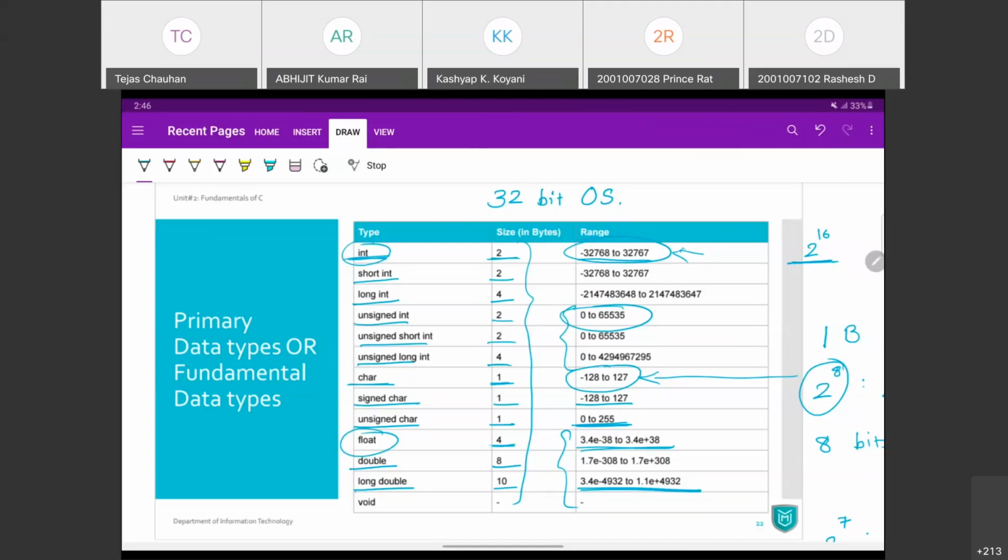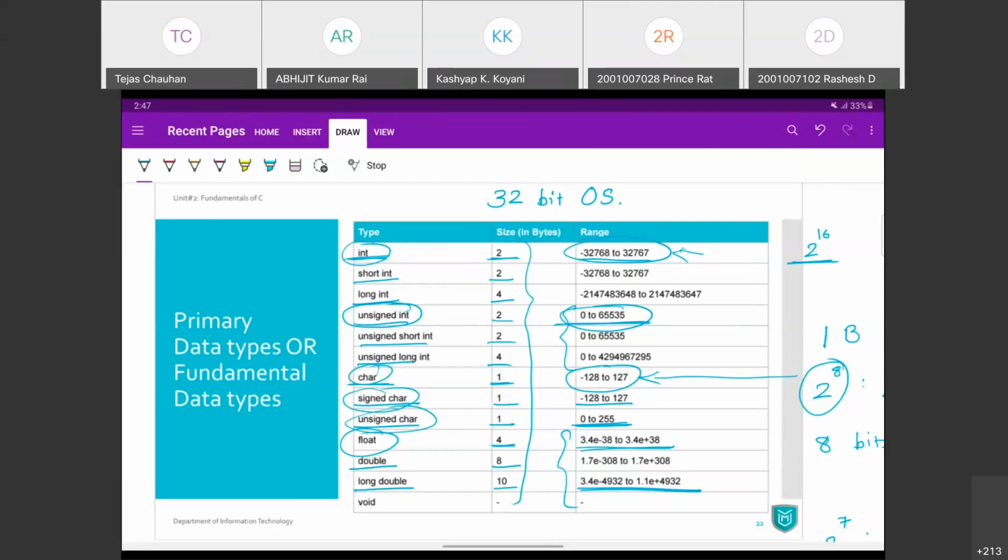If you always deal with positive numbers and you want to store 10,000, then we may go for unsigned integer, because that lies in between this range. If you want to store some character, then we need character or signed character or unsigned character, depending on what character we want to store, and so on.